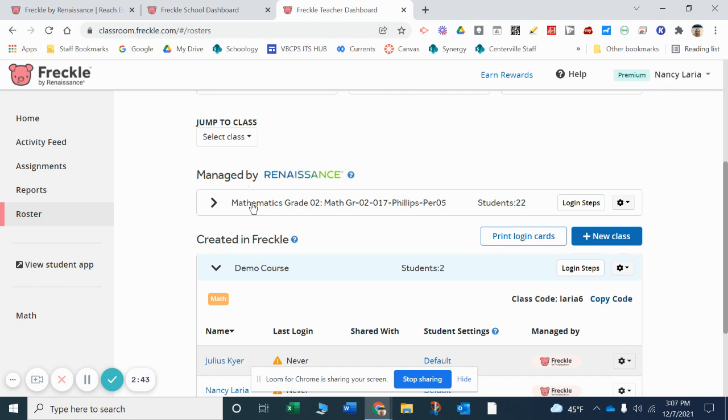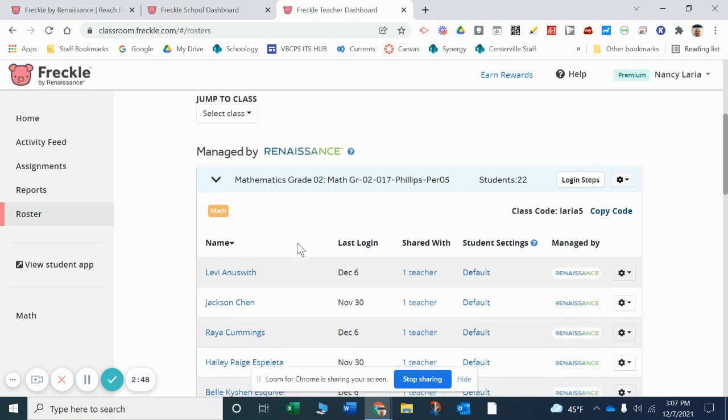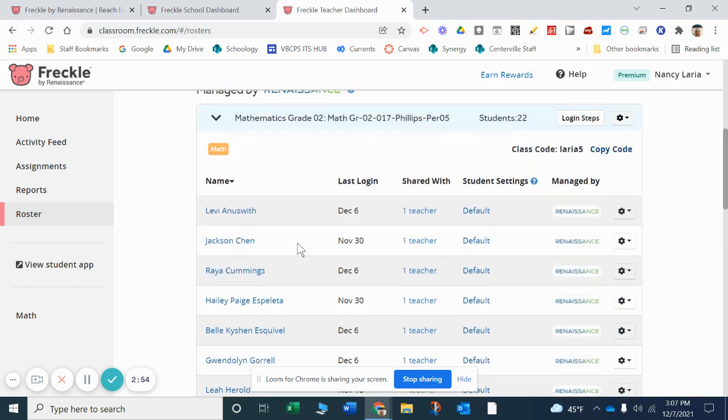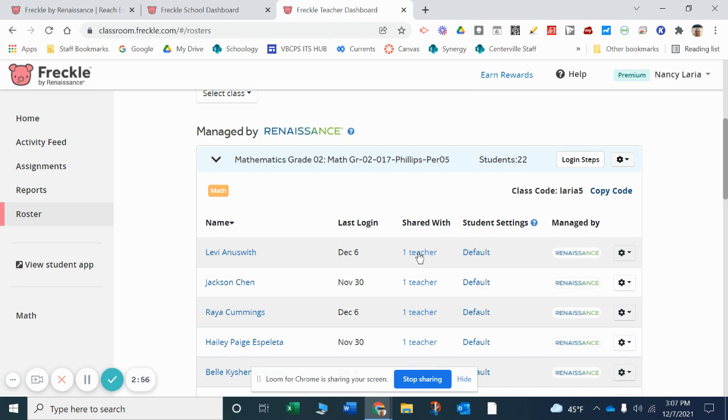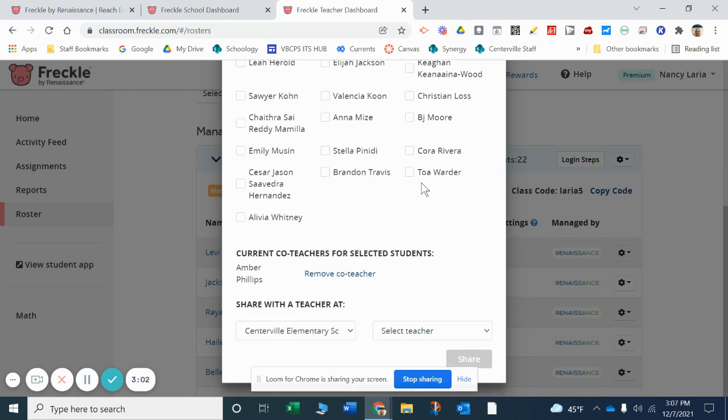So I'm looking at this one, and I'm using Nancy Larius, but she is substituting for Ms. Phillips. And so I see Ms. Phillips' students' names, and I know that Nancy has the correct classes here. If I click here for one teacher, I can see that Nancy is the only teacher for this child, but a co-teacher is Mrs. Phillips. So Nancy and Mrs. Phillips are both co-teachers in this class. So that lets me know who the co-teachers are. The class belongs to Mrs. Phillips. It's her homeroom. Nancy is the co-teacher.